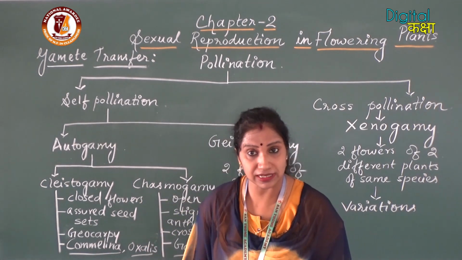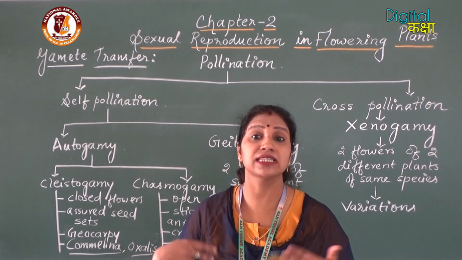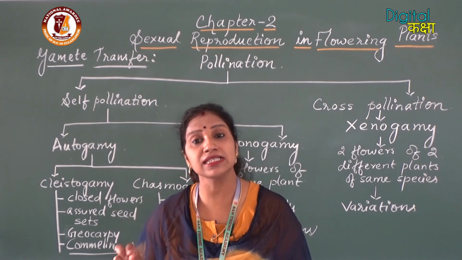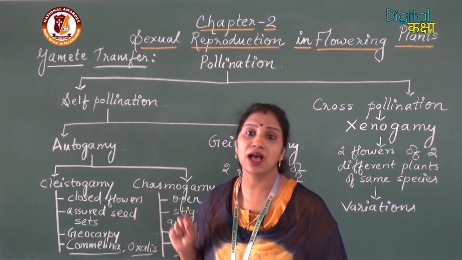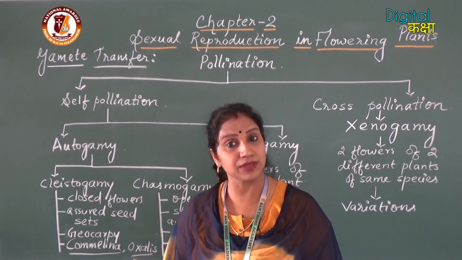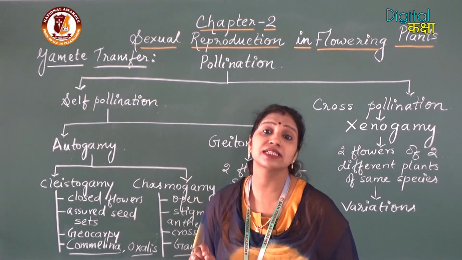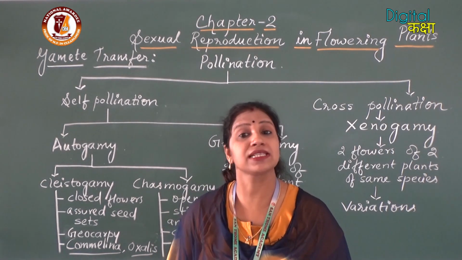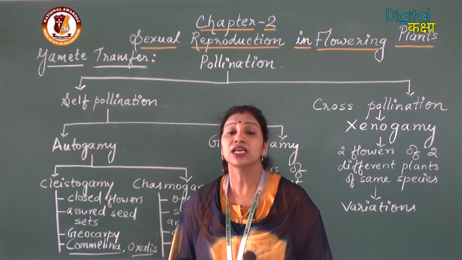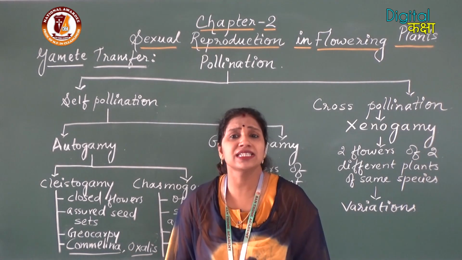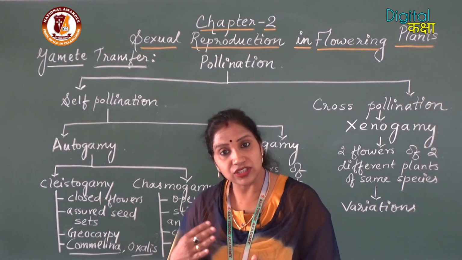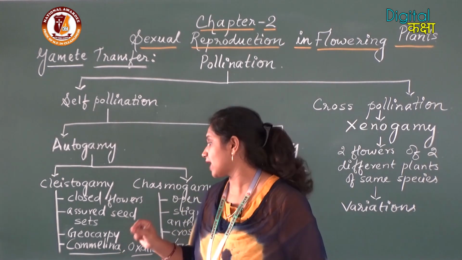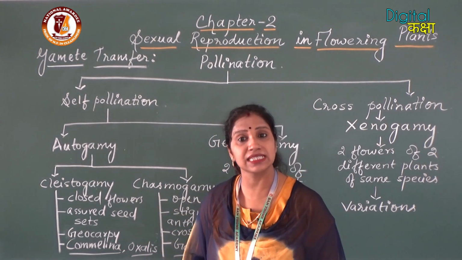Assured seed sets means that we can assure that the seeds which are being formed will be genetically entirely similar to the parent plant. Okay, so assured seed sets means that as there are no chances of cross-pollination, the seeds which are formed as a result of fertilization will be genetically similar, and we can even say entirely similar to the parent plant. So that is the meaning of assured seed sets.